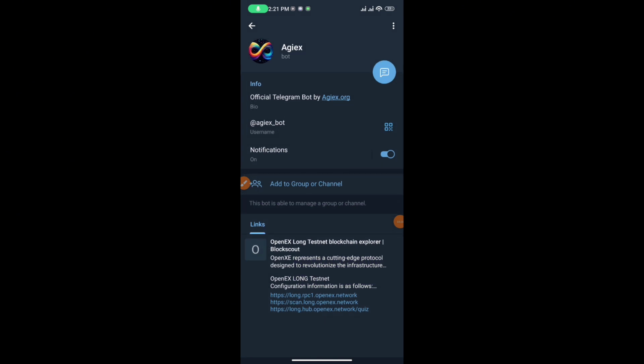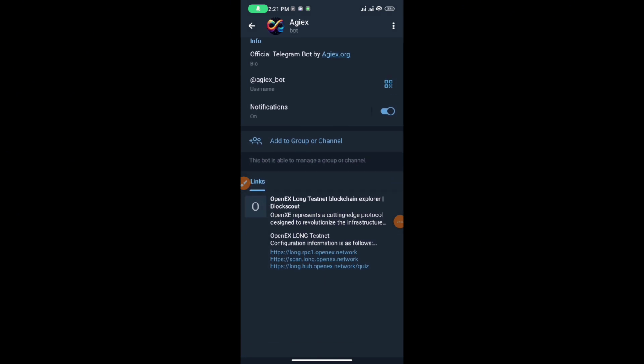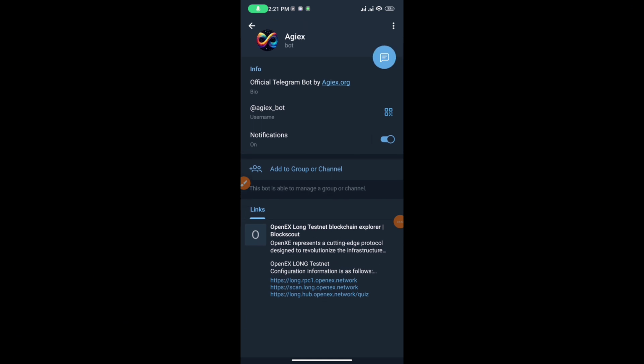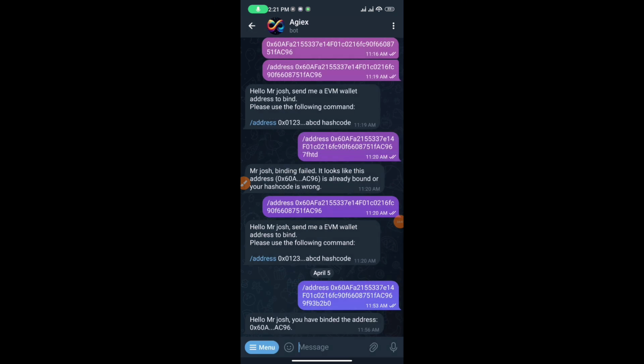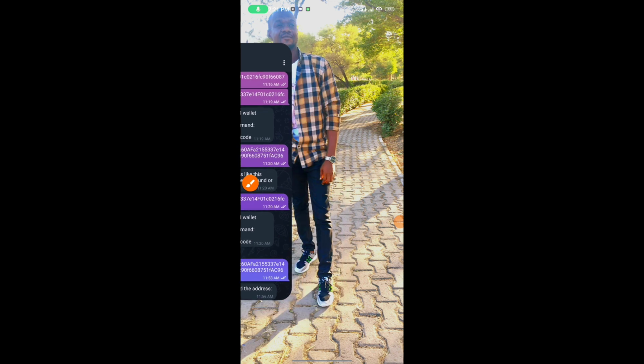You're going to see everything you see here has to do with the project. You can see all the write-ups attached. All the writing here has to do with the project. So you need to ensure that you copy your wallet address and your hash code. Okay, this is your hash code. This is the hash code here. You have to ensure you copy it. Your wallet ends here, then you copy your hash code.